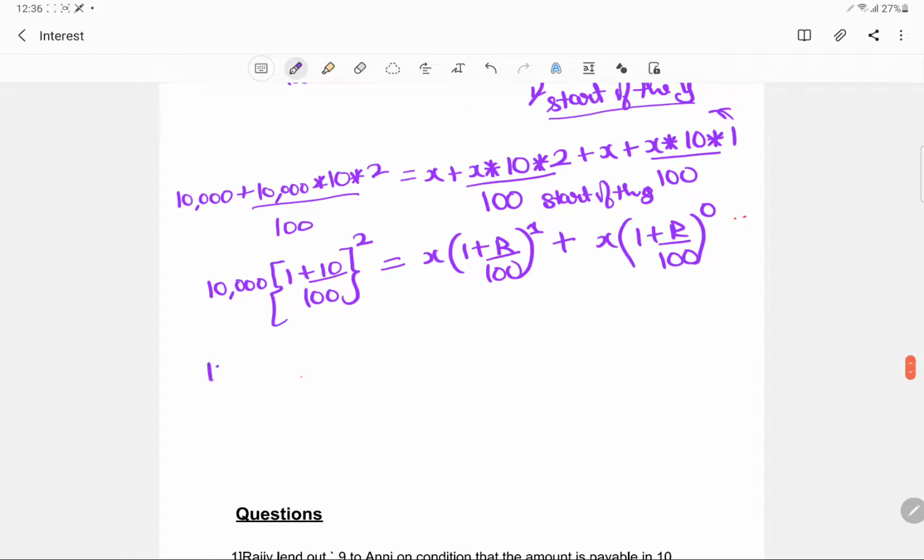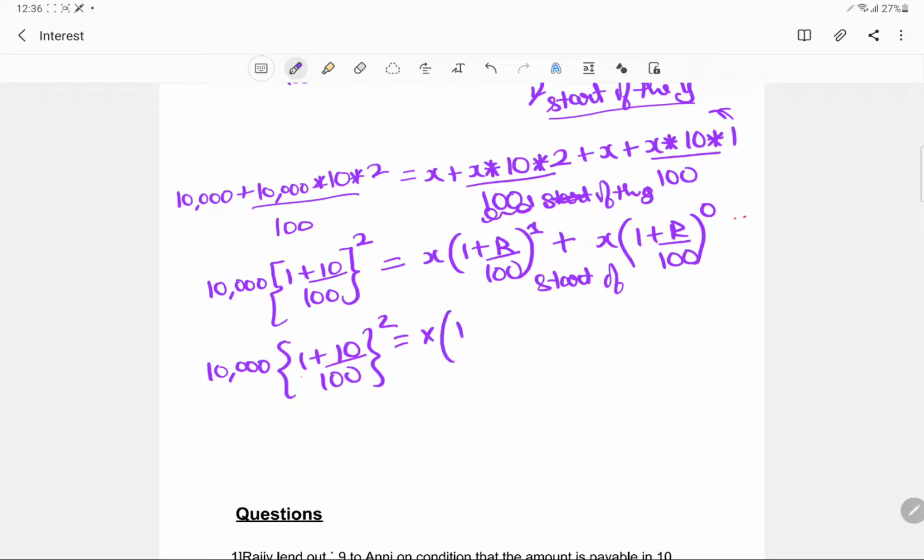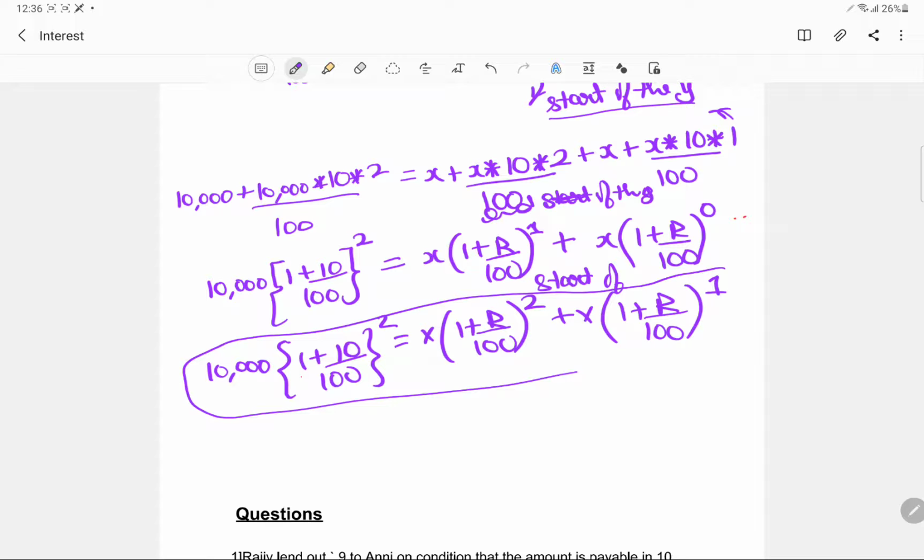Now in the similar lines, see, this is not the start of the year, this is the end of the year. Now if we are paying at the start of the year, you should be able to get it now. This is 10 by 1000, its whole square. This is like X. Since we are paying at the end, how much compound interest can we save? We can save it for 2 years. We can save it for 1 plus R upon 100 to the power 1, and this is the way we can calculate the equal monthly installment.